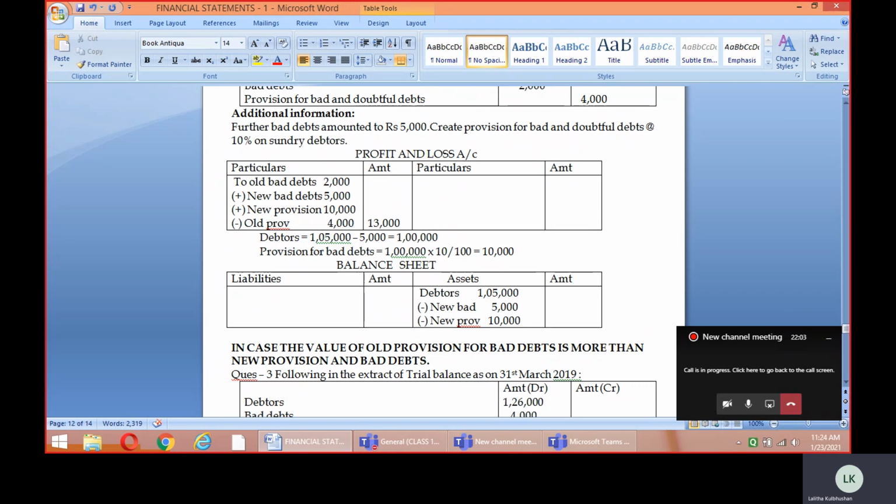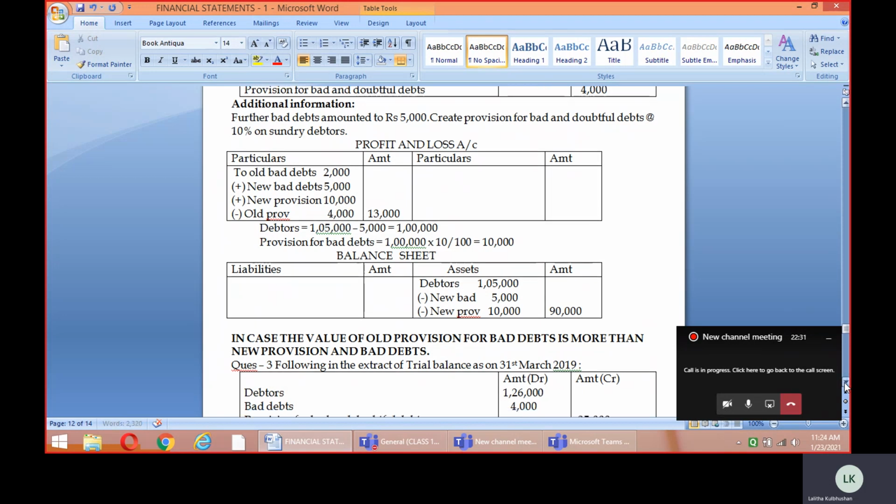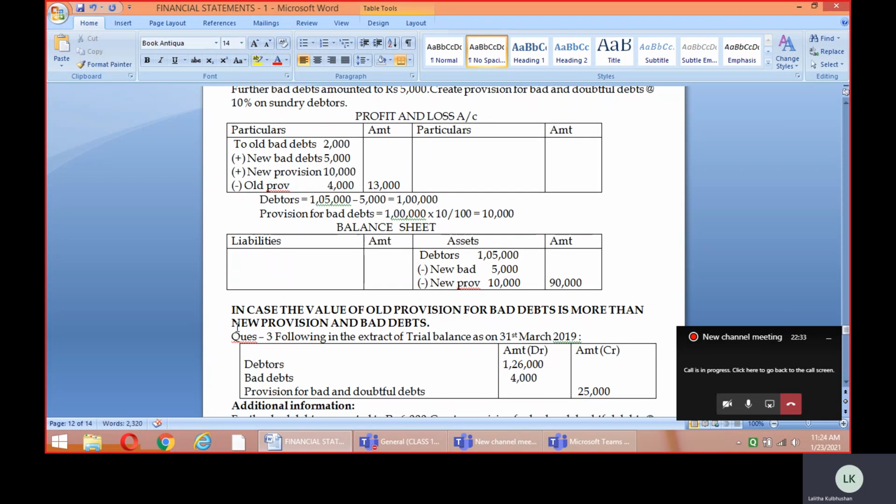So the total deduction and the value which will be shown outside will be 1,05,000 minus 15,000. So you can show the amount here altogether as 90,000. So this is how the treatment for the bad debts and the new provision works, if the new provision has been given and the old bad debts and old provision have been given.